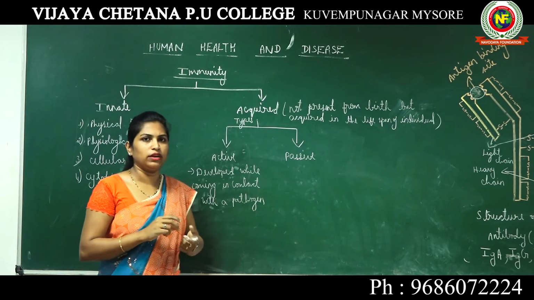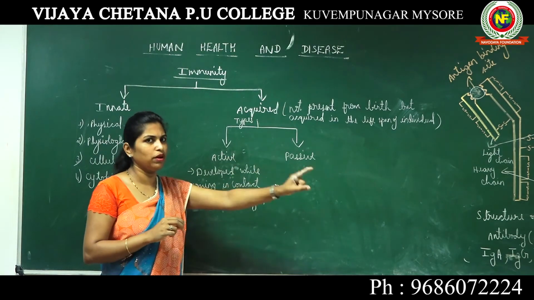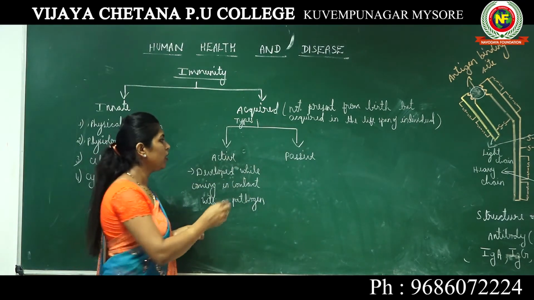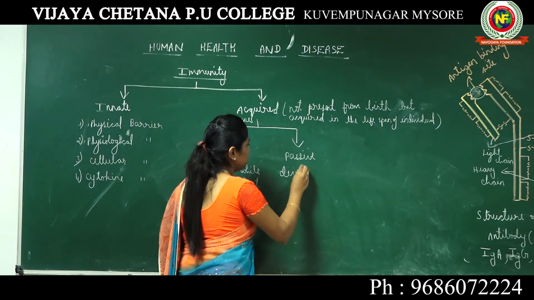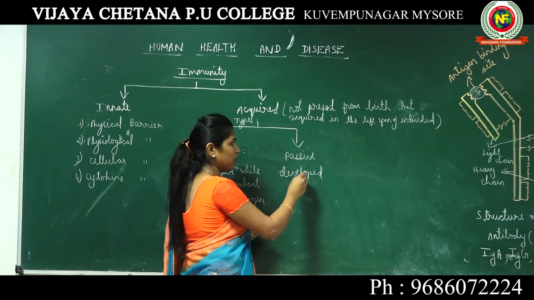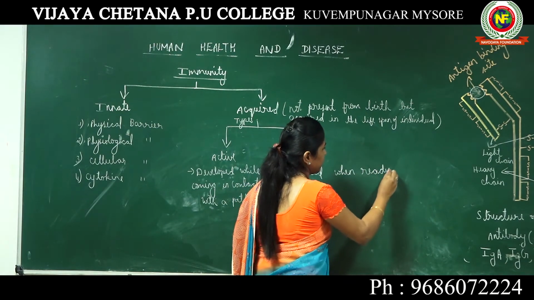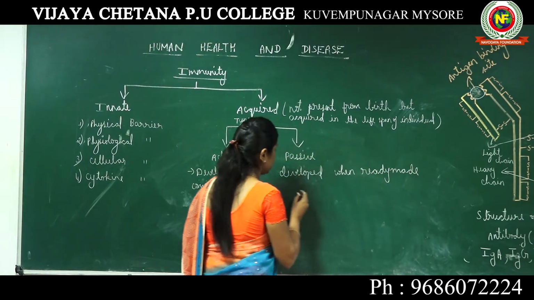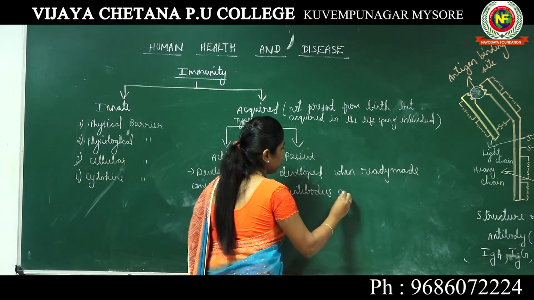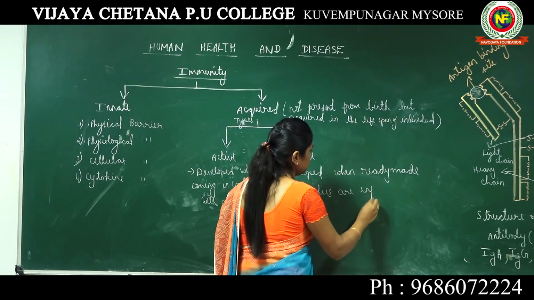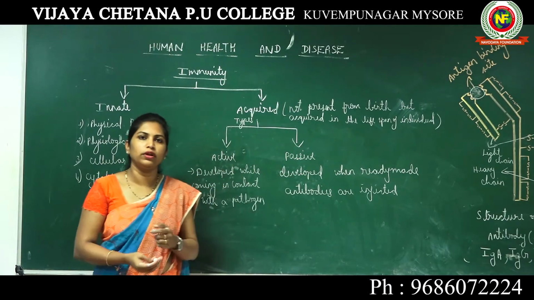What is passive immunity? So both these immunities are not present at the time of your birth, that you should be able to remember. Passive immunity is an immunity which is developed when ready-made antibodies are injected into your body.